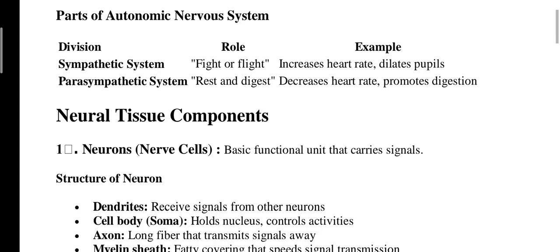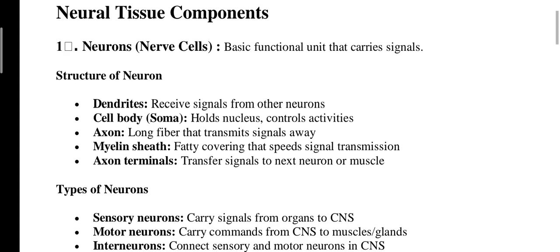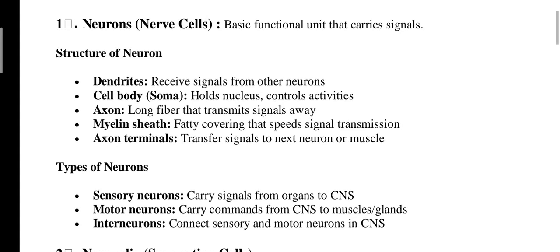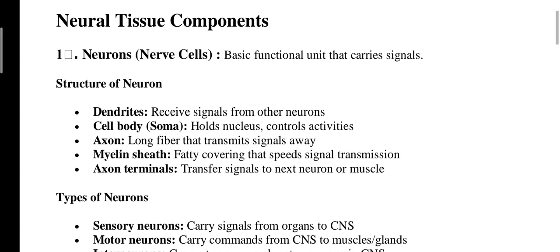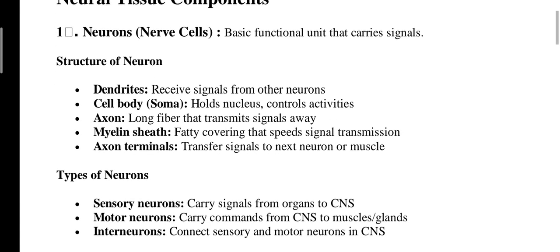Okay. Next, neural tissue components. What are the components of neural tissue? The first one is neurons, also called nerve cells, the basic functional unit that carries signals. Structure of a neuron: there are five parts in the structure of a neuron: dendrites, cell body, which we also call soma, axon, myelin sheath, and axon terminals.